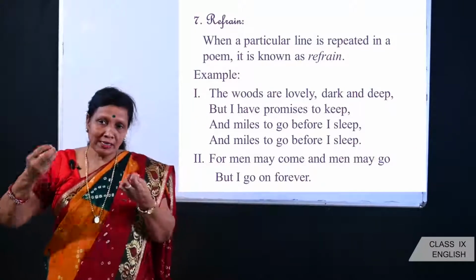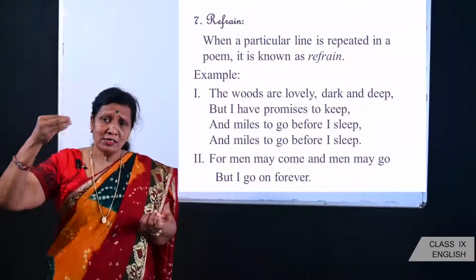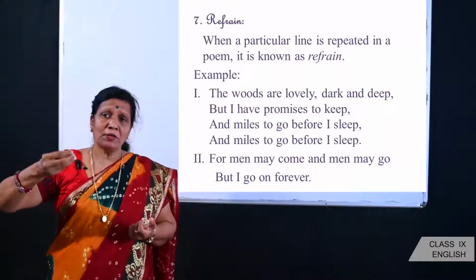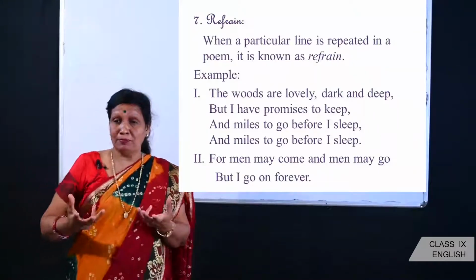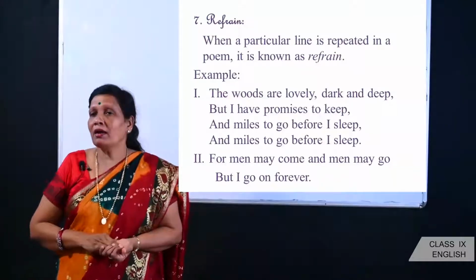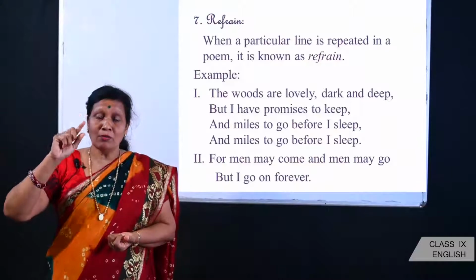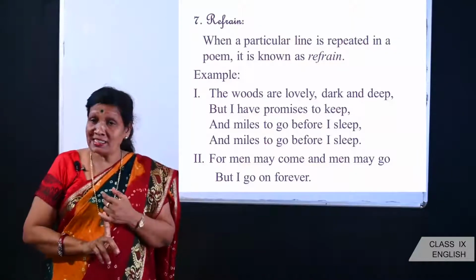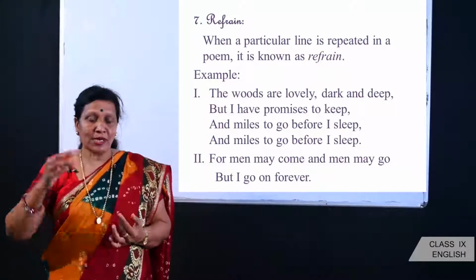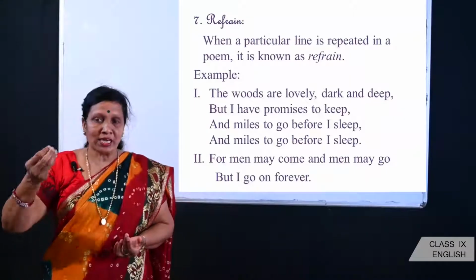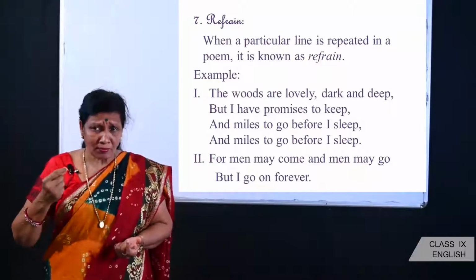Children, refrain is used by the poets or writers to stress the importance of a particular line, or maybe it could be the main theme of the poem. Here, "For men may come and men may go, but I go on forever." Here, the mortality of human beings and the immortality of the brook has been discussed. So that is the main theme of the poem, and that is why this particular line has been repeated in the poem again and again.